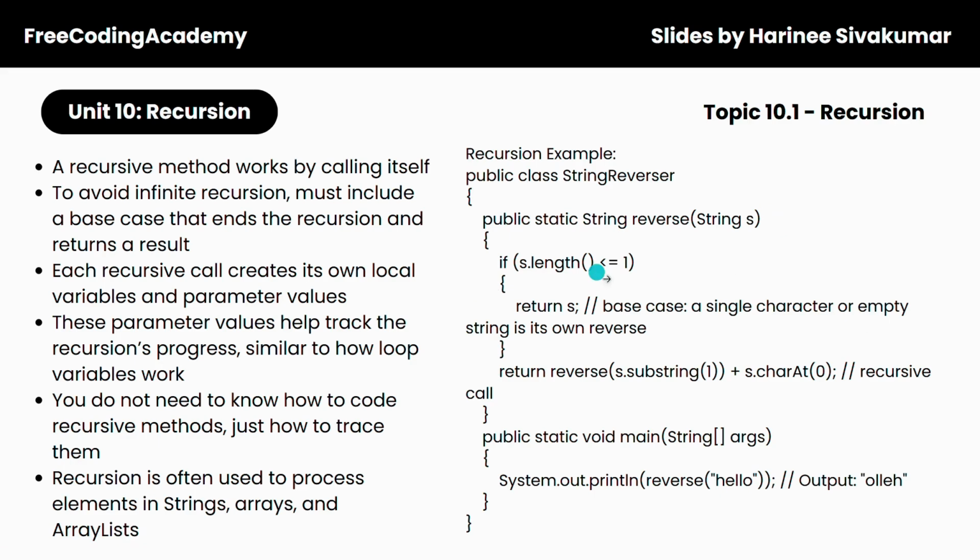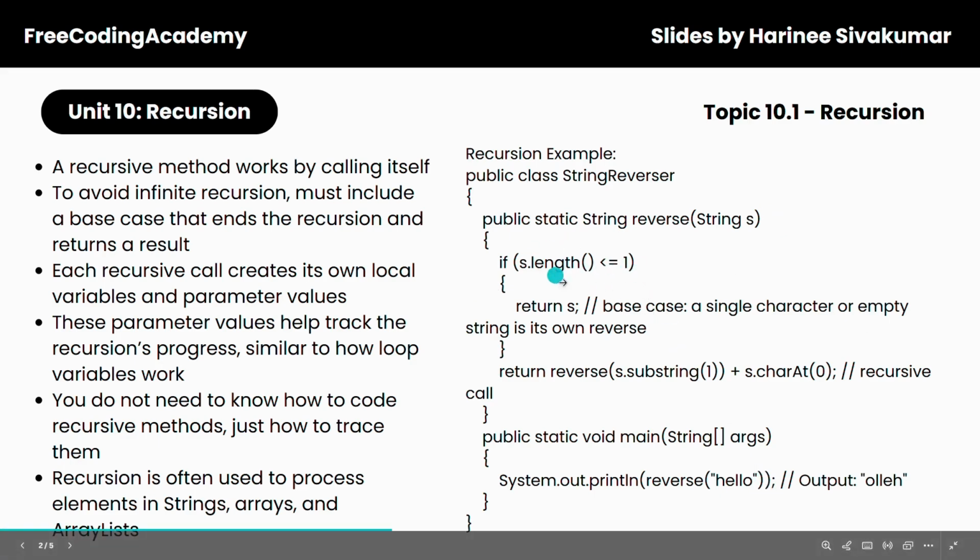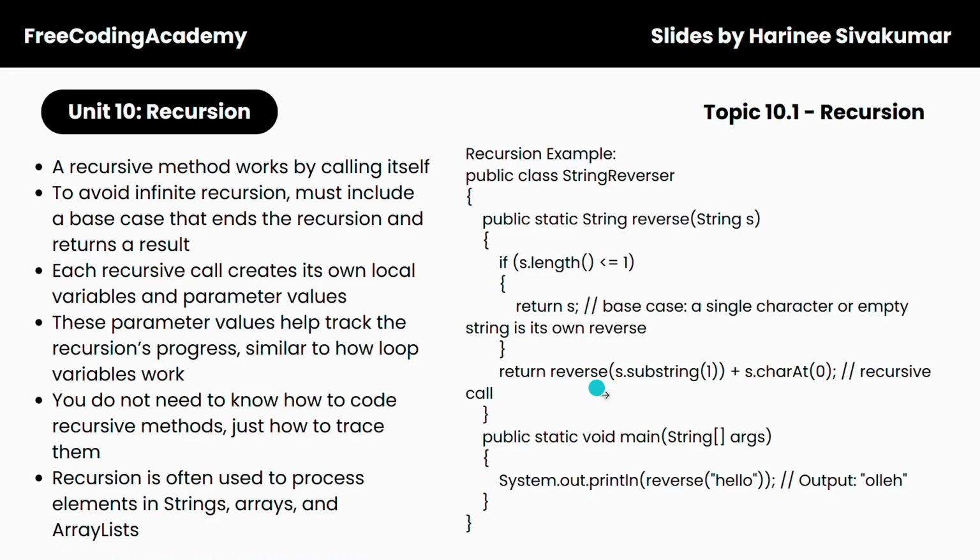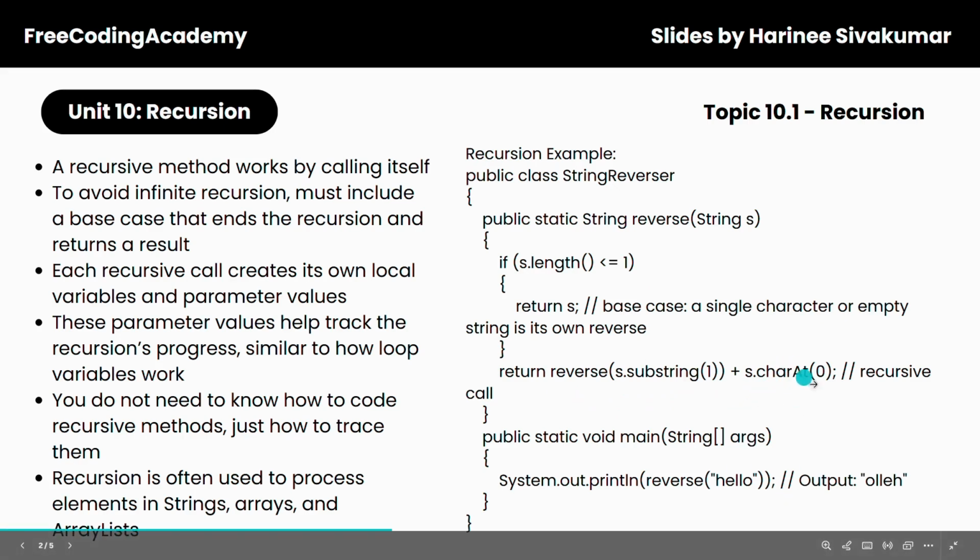Since the length of hello is not less than or equal to 1, it's going to go over here, and it's going to call reverse with s.substring(1), so ello, plus s.charAt(0), which is h. So you're going to have llo and then h at the end. And it's going to keep doing this until you have this string reversed, and it's going to output olleh, or hello reversed.